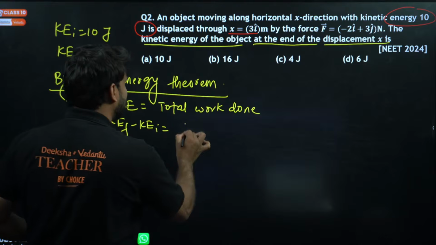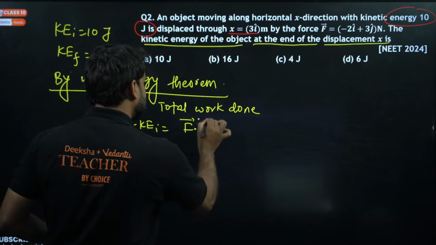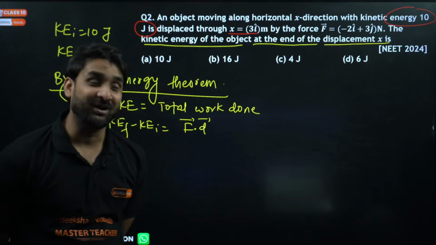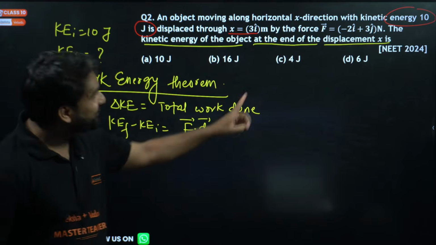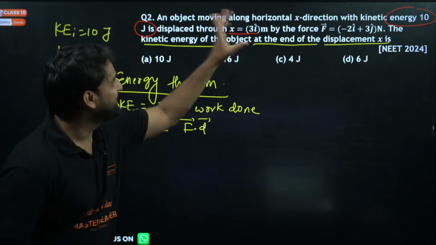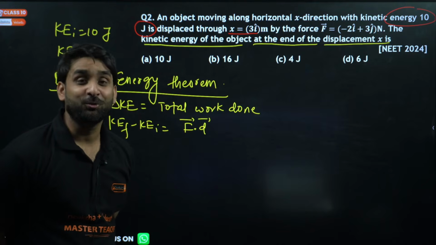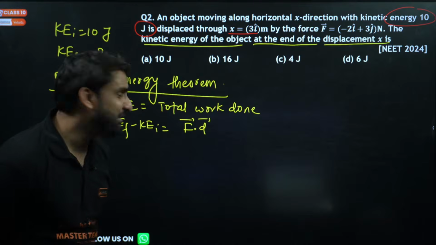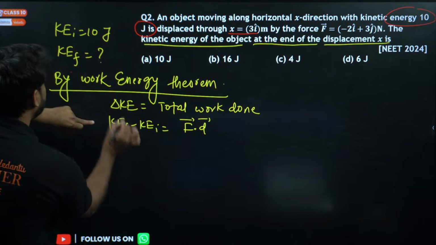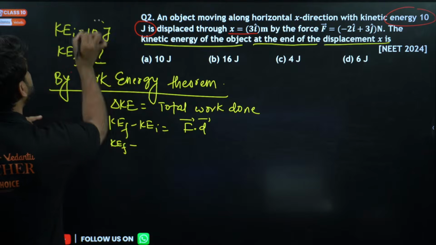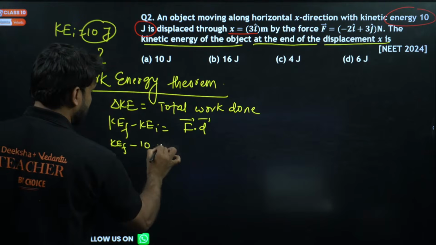Total work done means what, my dear champion? The dot product of force and displacement, this is the formula for work done, and that is the reason why force is in vector form and displacement is also in vector form. You all know how to do the dot product of two vectors. So what is the final kinetic energy? We don't know, we have to find it. Minus the initial kinetic energy, which is minus 10.